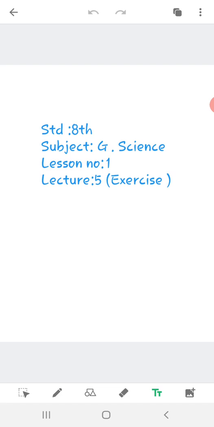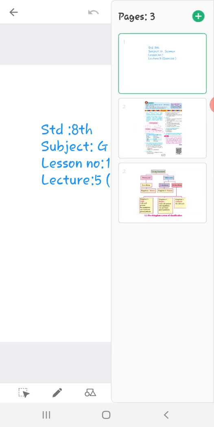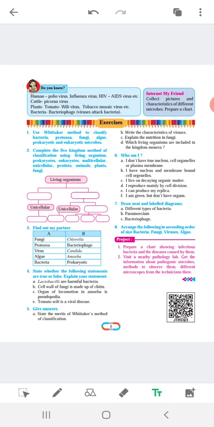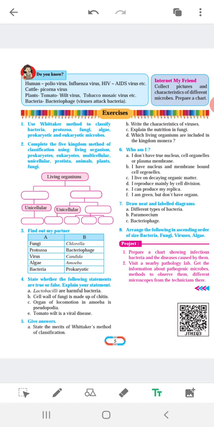Exercise, write date, and whenever you are solving this, write date, then make a heading, and start doing work. Now see the exercise page in your textbook. Now the first question is here. You have to write, use the Whittaker method to classify bacteria, protozoa, fungi, algae, prokaryotic and eukaryotic microorganisms. So here you have to write the classification of microorganisms which is given in your textbook.